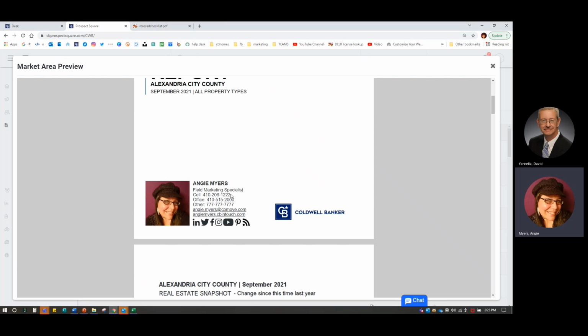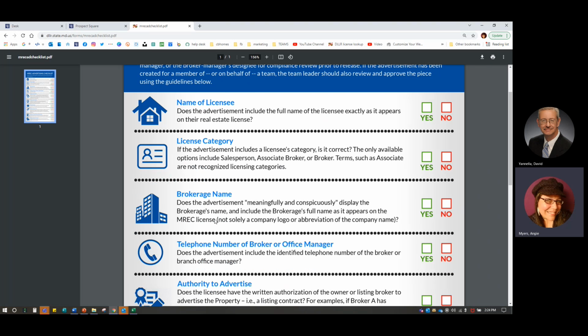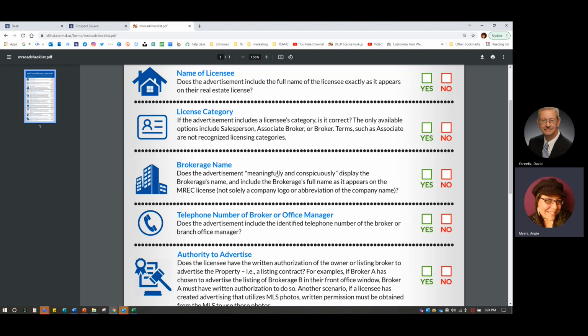And this is how you're going to check your profile right here. So you'll see Coldwell Banker. Yours will have realty. I promise to make you compliant with Maryland real estate law. It does have to have the full name of your brokerage meaningfully and conspicuously displayed, including the brokerage's full name as it appears on your MREC, Maryland Real Estate Commission license, not just the logo, abbreviation of the company name. So in other words, we couldn't just have a CB Star.